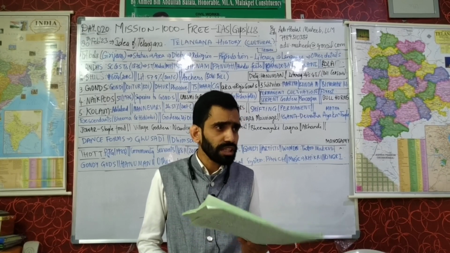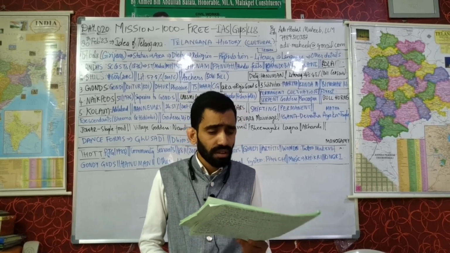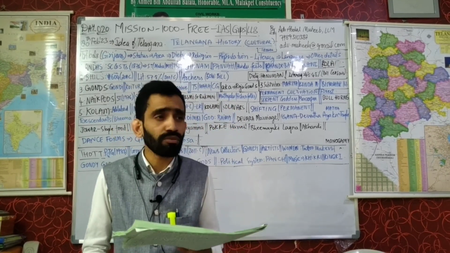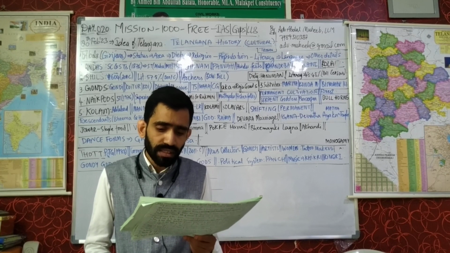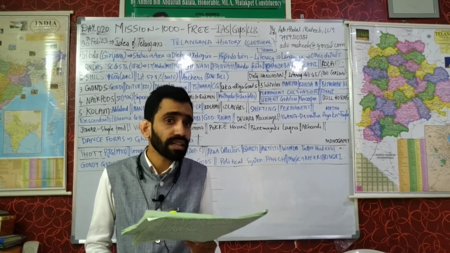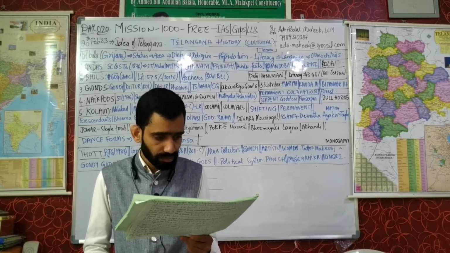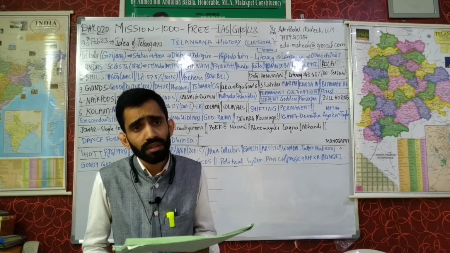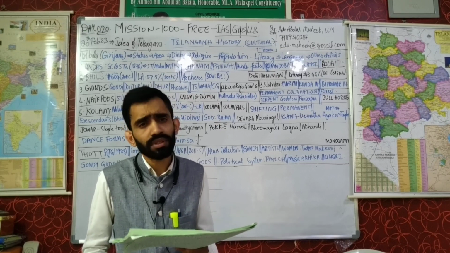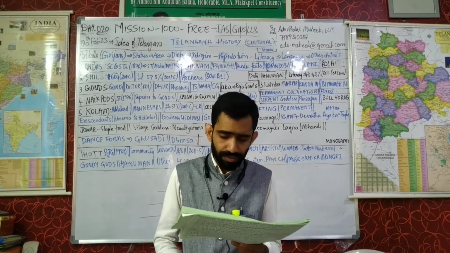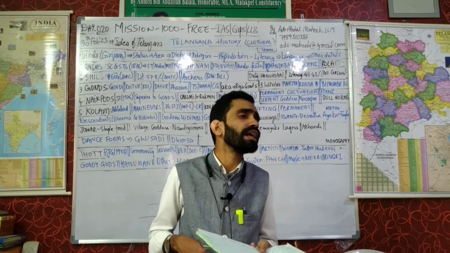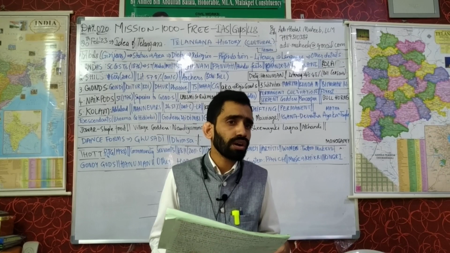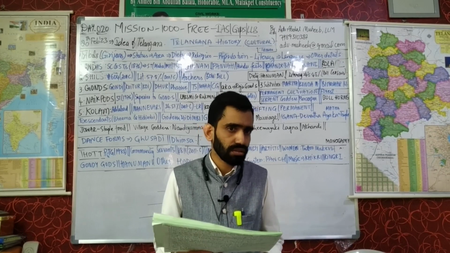Its chairman, or you can say President, was the Prime Minister, and its Vice Chairman, the last Vice Chairman of the Planning Commission, was Montek Singh Ahluwalia. They can ask you that. The Planning Commission was disbanded in 2014 and replaced by Niti Aayog, which has a similar structure. Along with the Planning Commission we also had the NDC, the National Development Council. We had a dual structure.